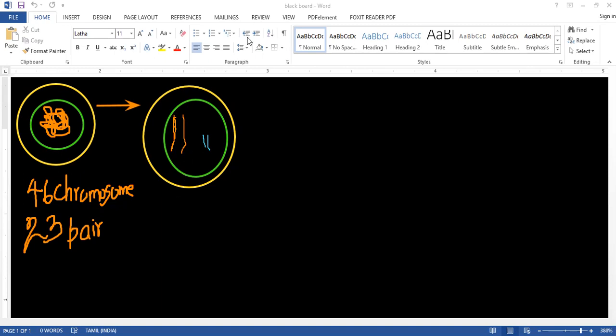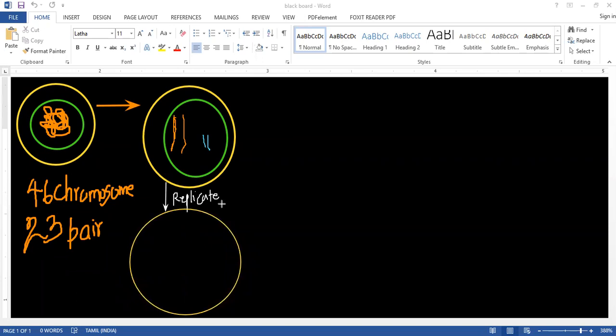These chromosomes are going to replicate. When it replicates, it becomes 2. One chromosome here becomes 2.